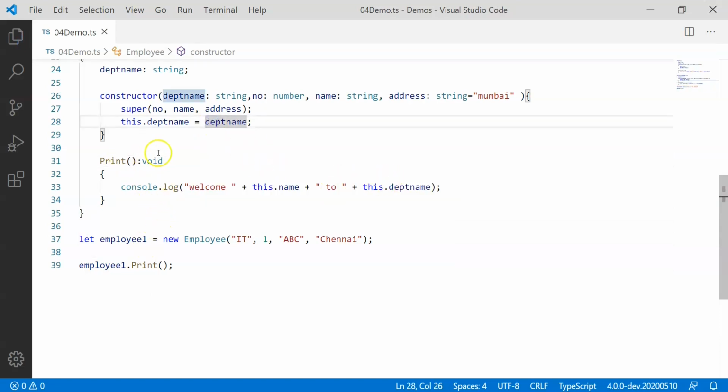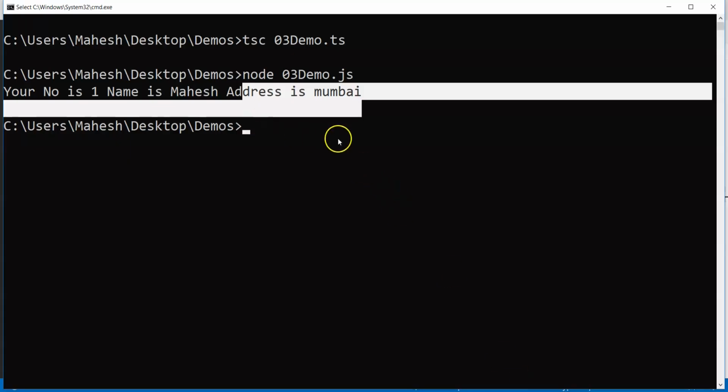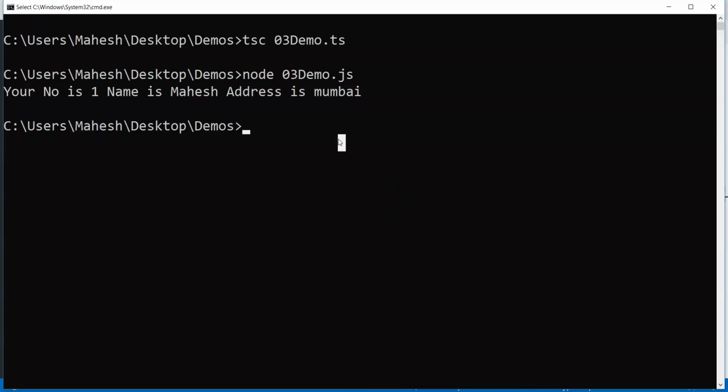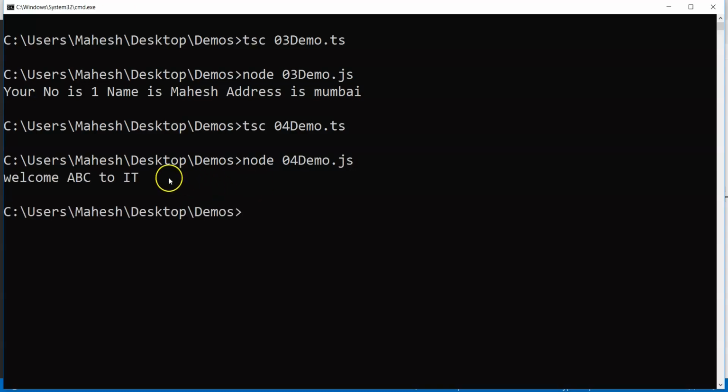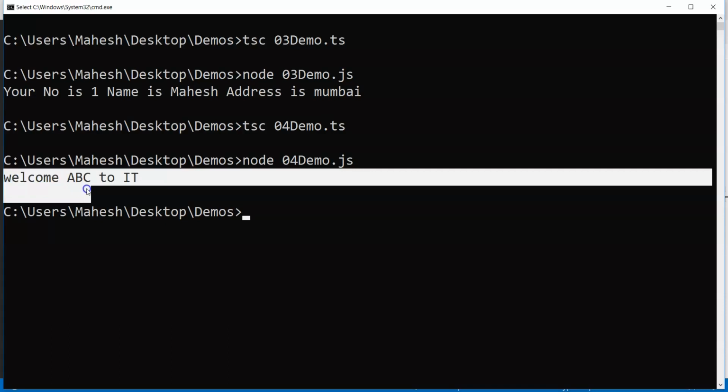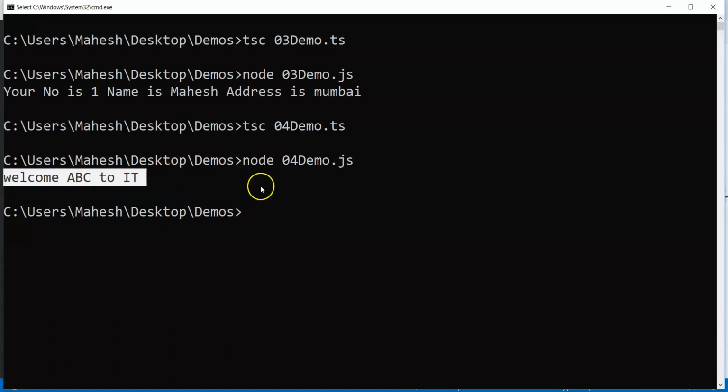Okay, done. Now let's try to transpile this code into JavaScript. So I'm going to go to the console, use tsc and specify 04 demo ts. Let's see if it can transpile. It's done. And let's now use node 04 demo.js, and you will see what it prints on the console is: welcome ABC to IT as a department name.